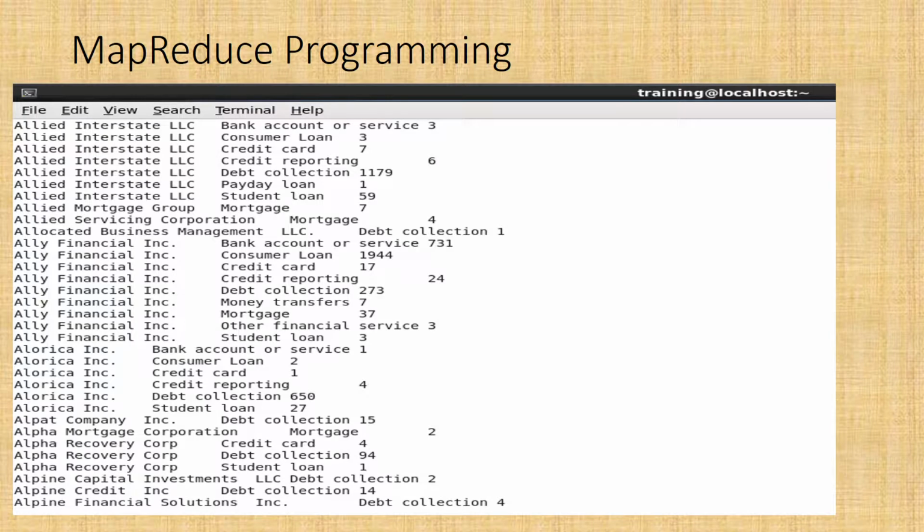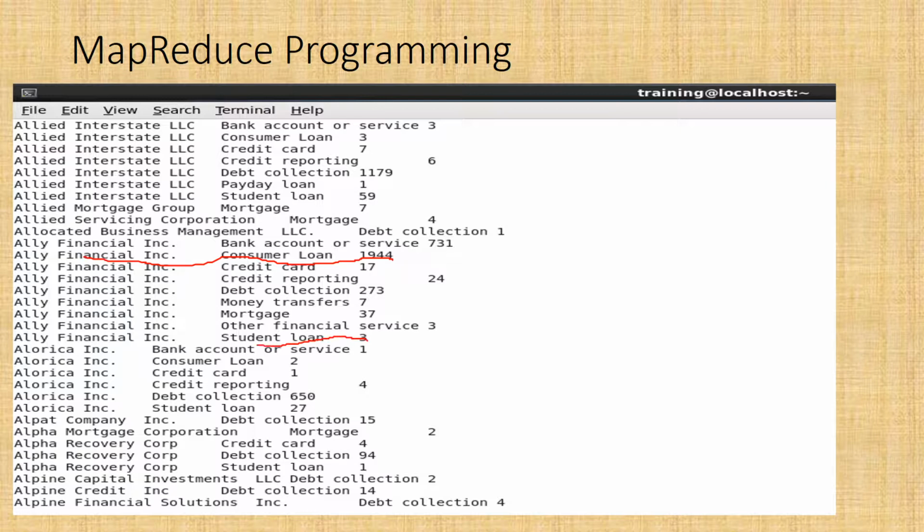As we discussed the problem definitions, we can implement them in MapReduce as well as Hive and Spark. Here I implemented the first problem, the number of complaints for a particular bank and all its products, in MapReduce programming. I got a result of the bank name, all its products, and the number of issues with each. Here we can see that in Ally Financial Inc, the consumer loan has 1944 complaints, and the student loan has three complaints.